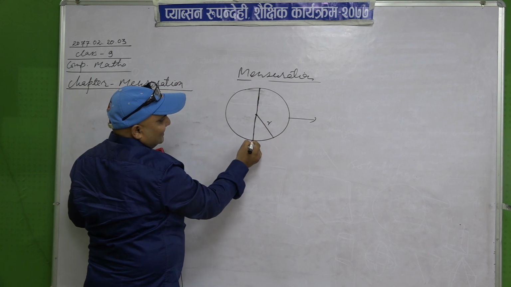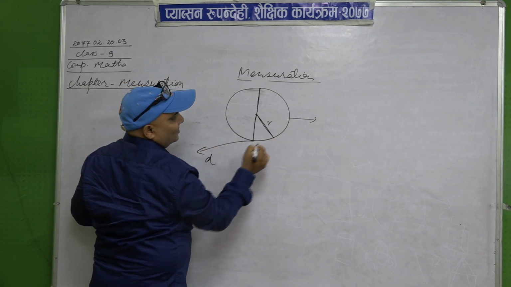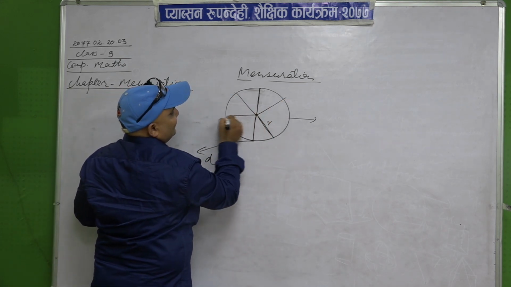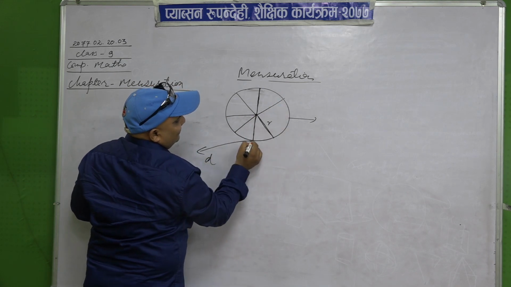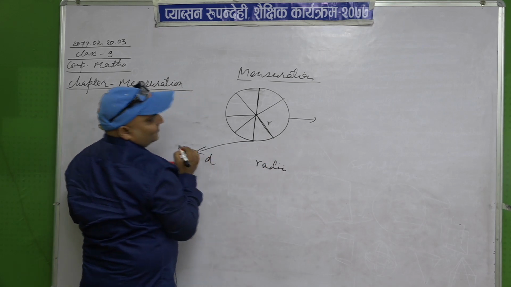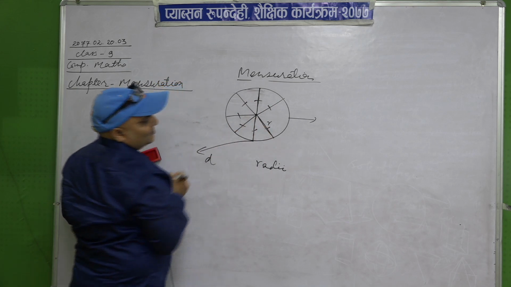So this line is the diameter D, this line is R. Yesterday I also told you that there are many radii in a circle. Radius is singular and radii is the plural of radius, and all the radii of the same circle are equal.